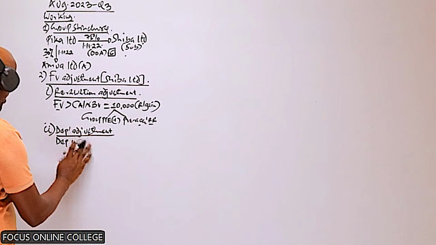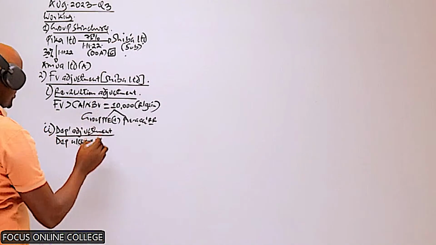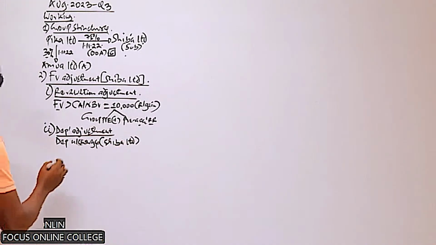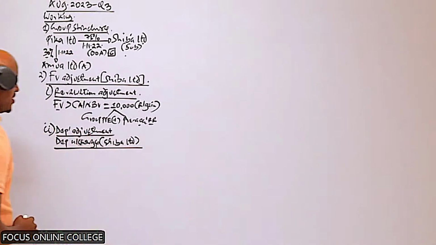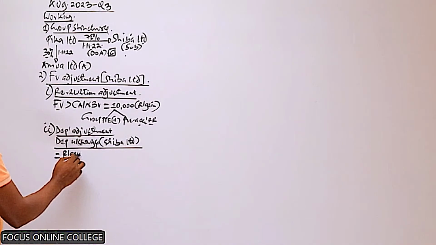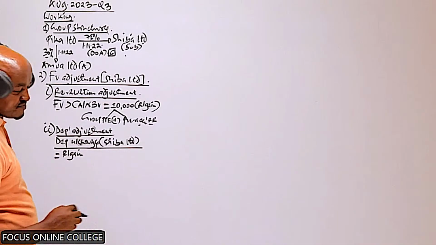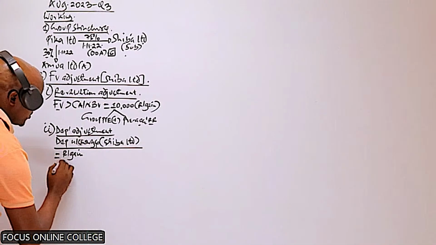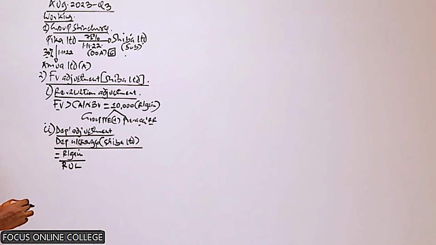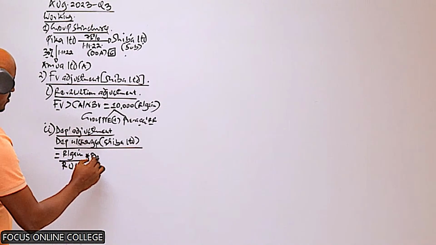In this case, we compute something called the depreciation other charge, specifically by Sheba Limited. We compute the depreciation other charge by who? By Sheba Limited. I hope you can recall the formula which we use here. We said we take what? The revaluation gain, the exact thing we did in the other question. We divide that by the remaining useful life, and then we multiply that by the proportion of time.